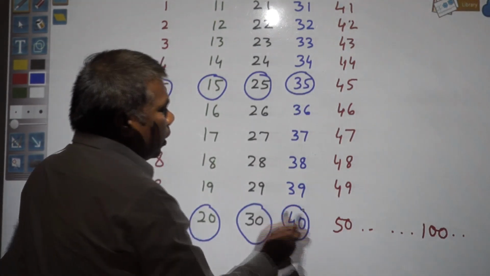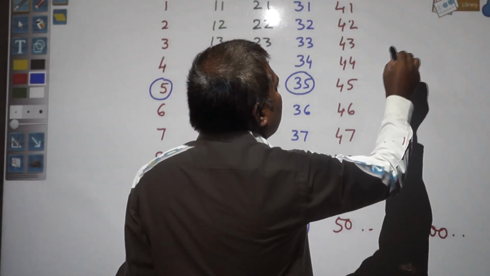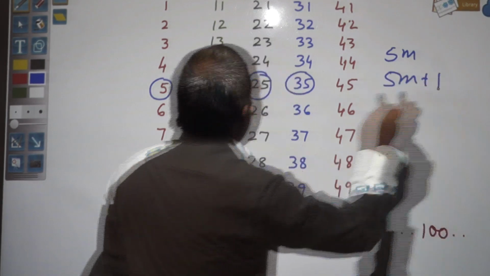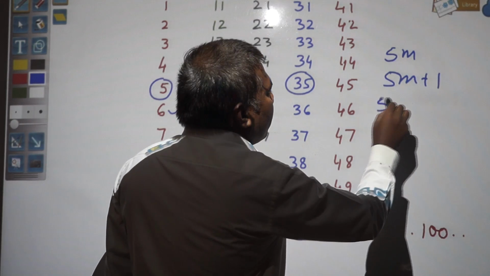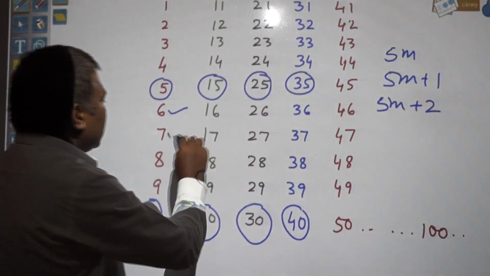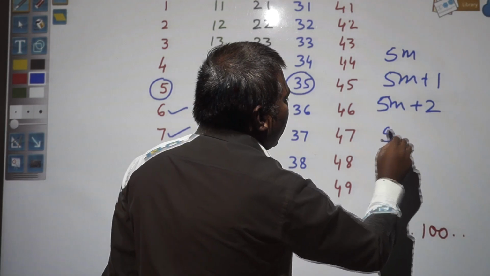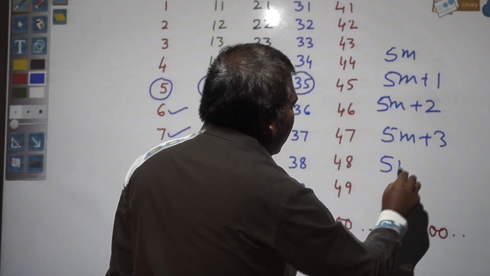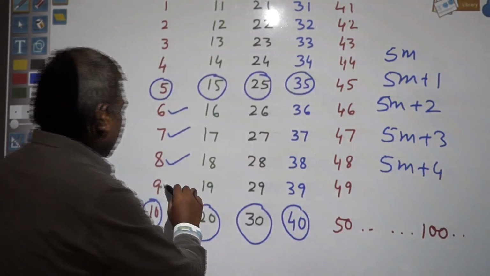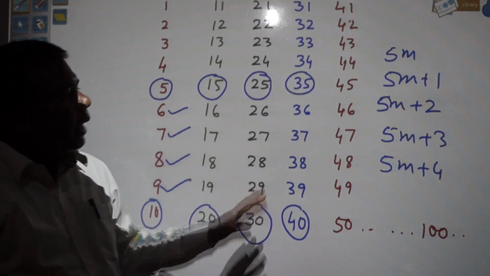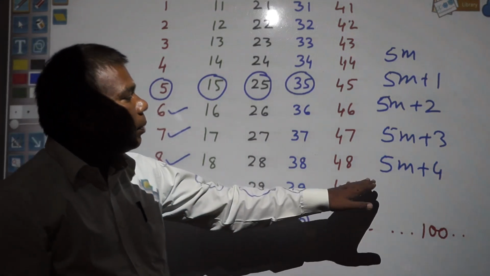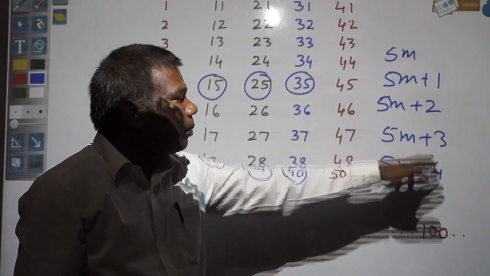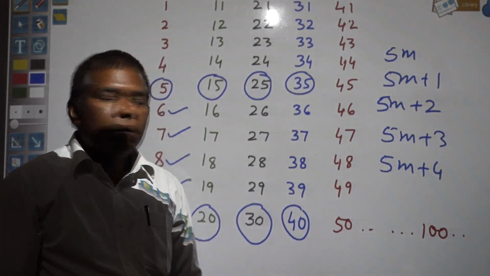This can be expressed as 5m, 5m plus 1, which means this number, 5m plus 2, this number, 5m plus 3, this number, and 5m plus 4, this number. So all numbers can be expressed in the form of multiples of 5 in this way: 5m, 5m plus 1, 5m plus 2, 5m plus 3 and 5m plus 4.